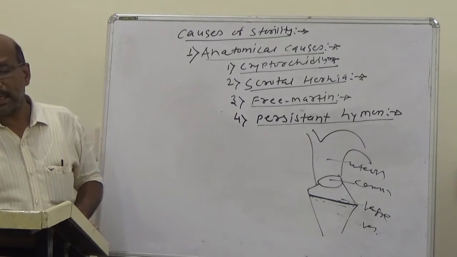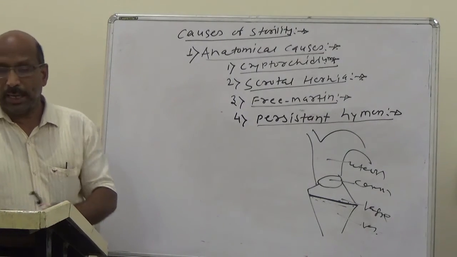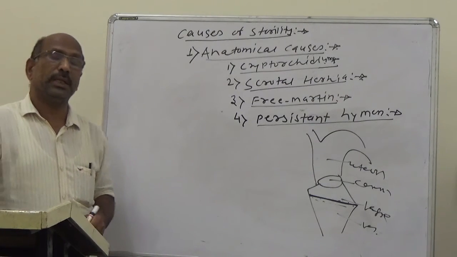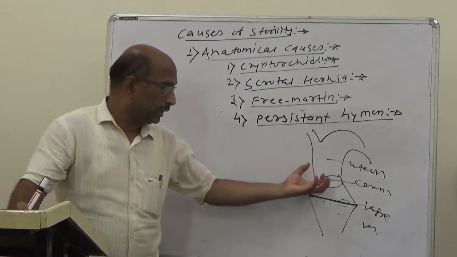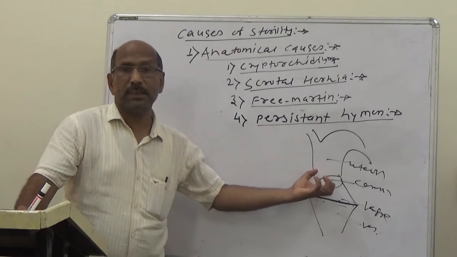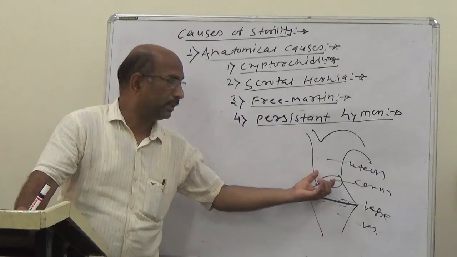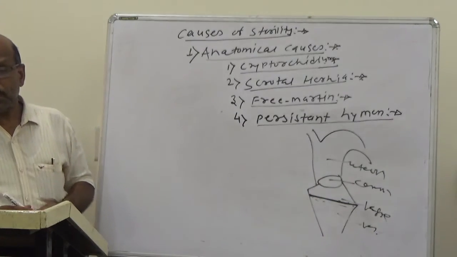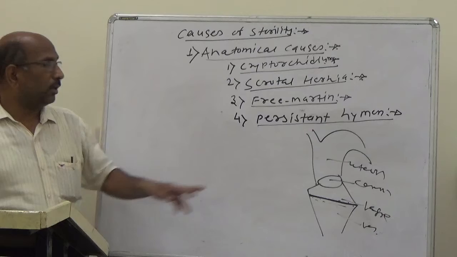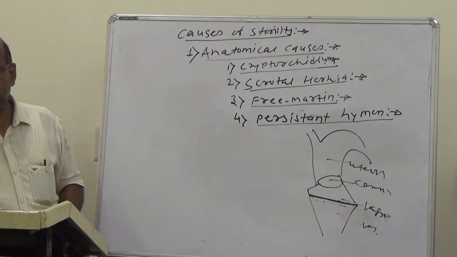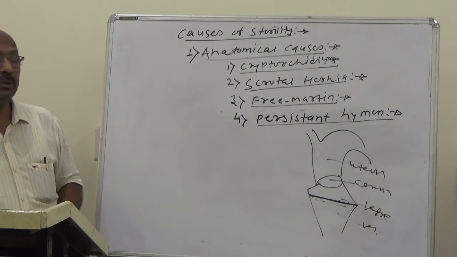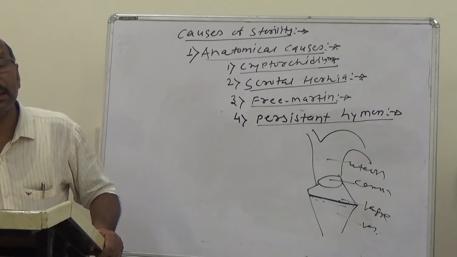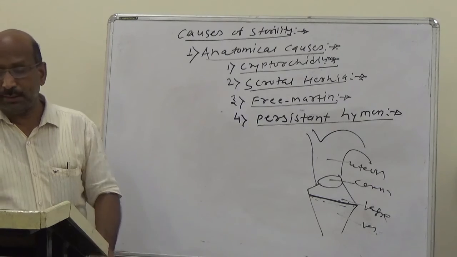So it may also lead to the accumulation of estrus and other secretions of the uterus and the vagina, and these can be surgically operated and cured.